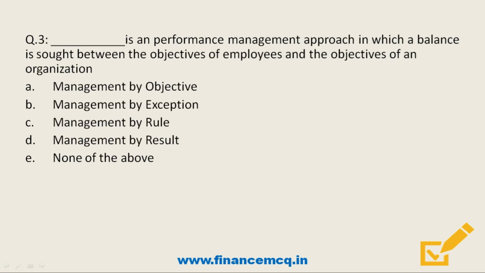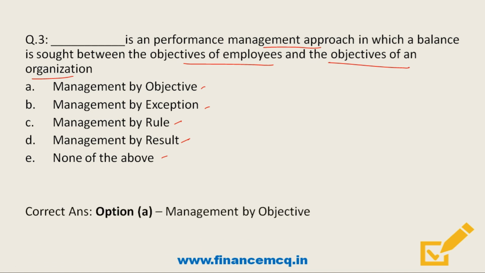Moving on. Next question, dash is a performance management approach in which a balance is sought between the objectives of the employees and the objectives of an organization. Well, the options are management by objective, management by exception, management by rule, management by result, and last option, none of the above. So friends, here the correct answer is option A, management by objective. So friends, management by objective is a strategic management approach where objectives of the organization are designed in such a way so as to strike a balance between objectives of the employees and objectives of the organization, so that they are more motivated and aligned towards corporate objectives.